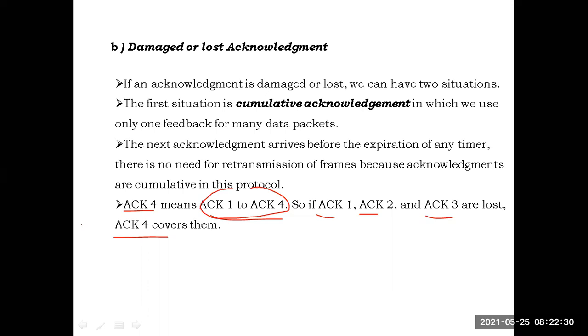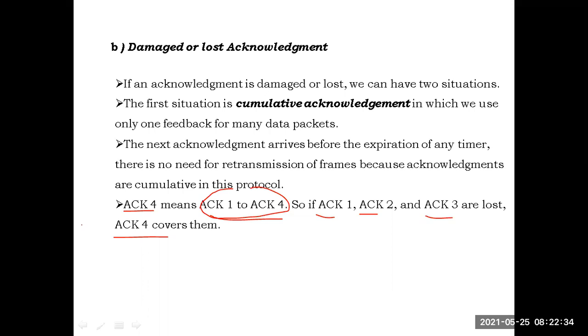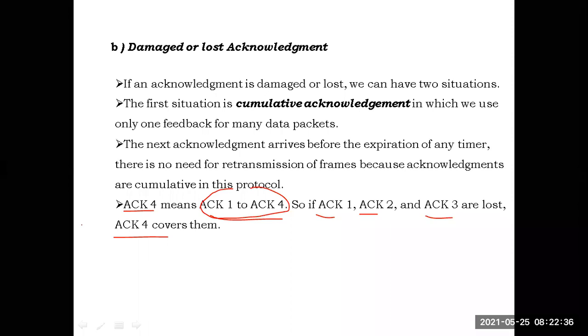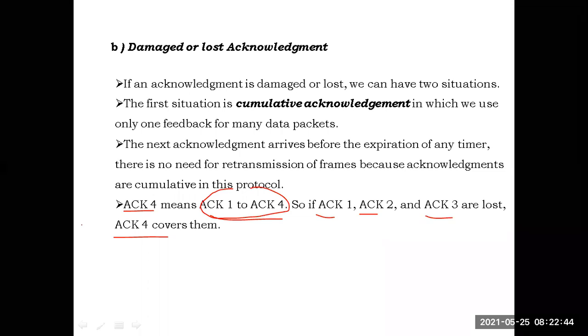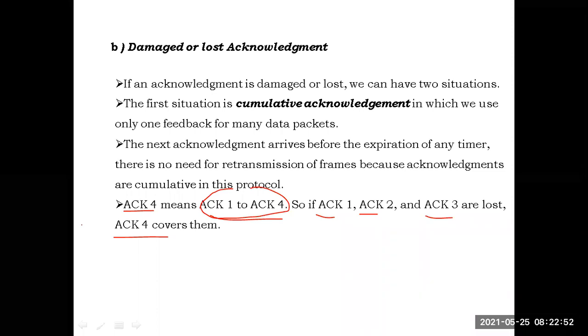Is it clear? If the protocol is following cumulative acknowledgement, even though some acknowledgements are lost, the last acknowledgement will cover all the previous acknowledgements. No need of the previous acknowledgements. Even though some of the acknowledgements are missed, the last acknowledgement itself will act as the acknowledgement for the remaining ones. That concept is the cumulative acknowledgement.